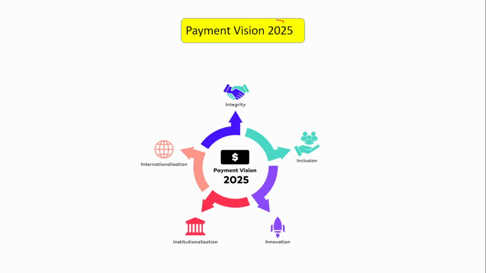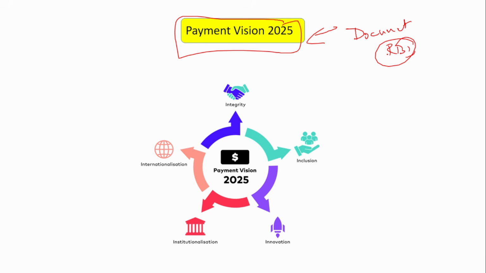Next, we are going to discuss the Payment Vision. Payment Vision 2025 is a document released by the Reserve Bank of India, on a regular basis. It focuses across 5 I's. This is nothing but the strategic plan for the development of India's payment ecosystem. We know that India's payment ecosystem has to be stronger. It has to have the capacity to process that huge lakh number of transactions. All that is required, right? So for that, a strategic plan has been released, and that document is Payment Vision 2025.